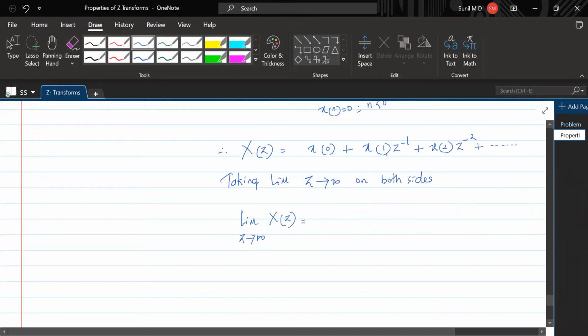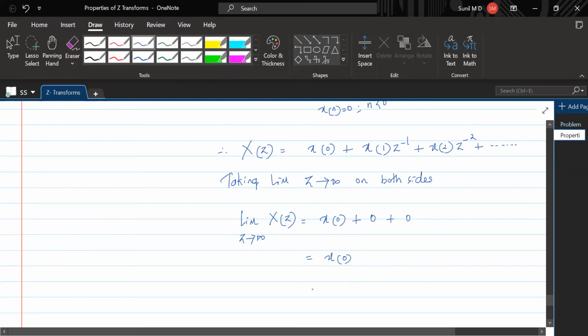The first term is x of 0 because there is no z in it. But in the second term there is 1 by z, and if the denominator is infinity, this would be 0. In every other term there is z in the denominator. So it is x of 0. Understand that? So this is what it is.